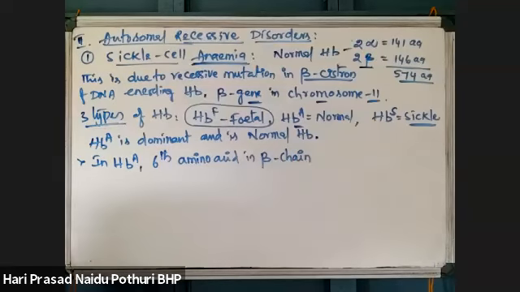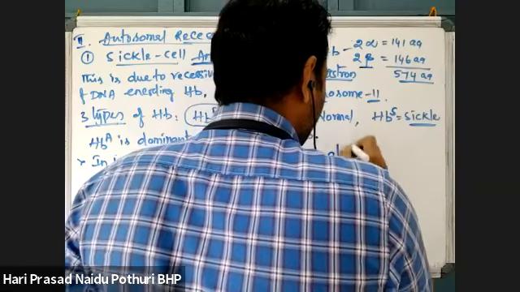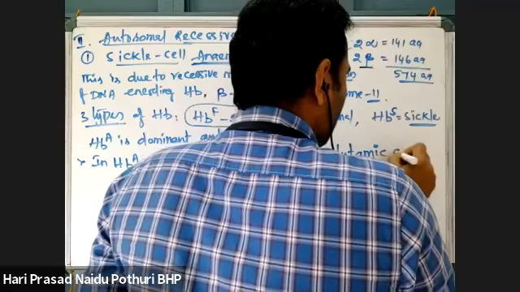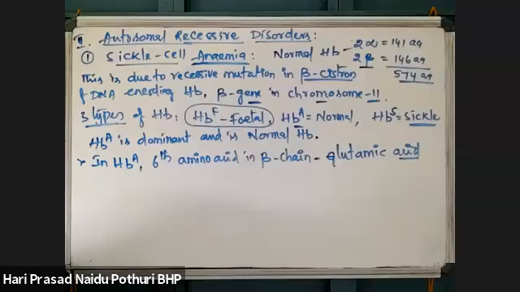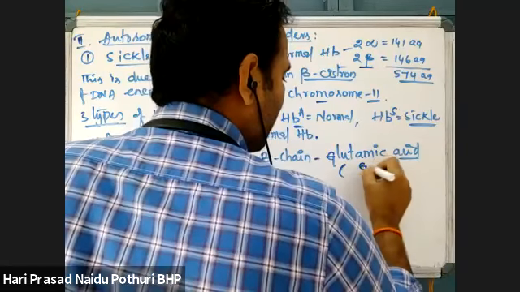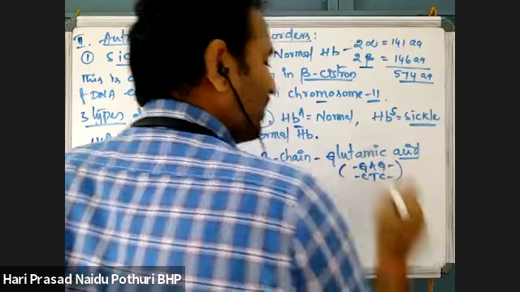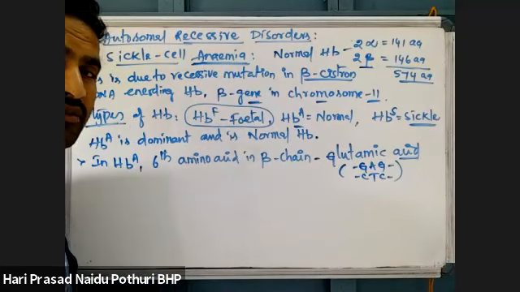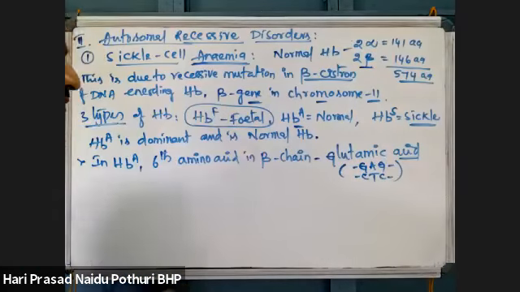Among those 146 amino acids, the normal hemoglobin beta chain has glutamic acid at the 6th position. That glutamic acid is encoded by GAG, which corresponds to CTC on the template strand. The GAG codon is responsible for glutamic acid.